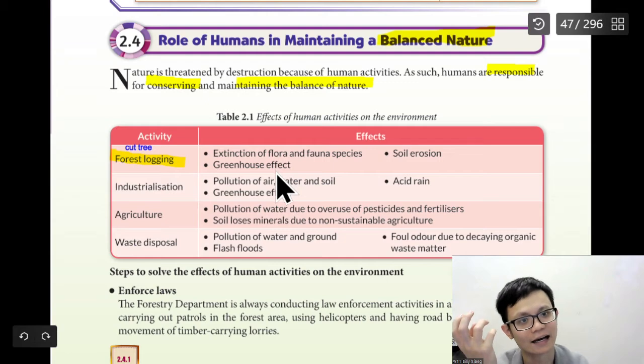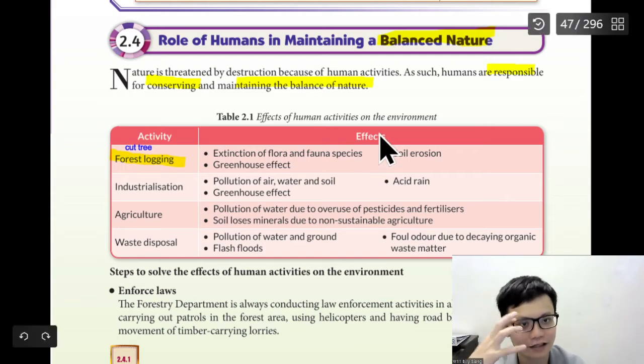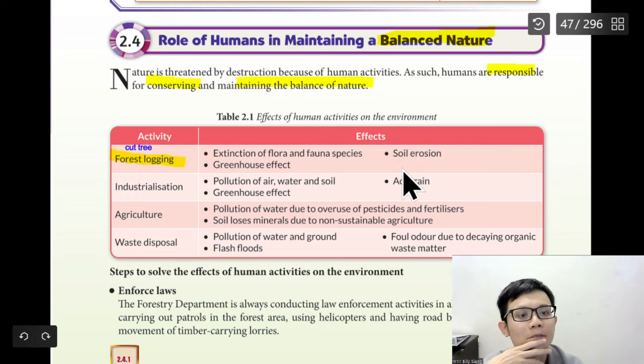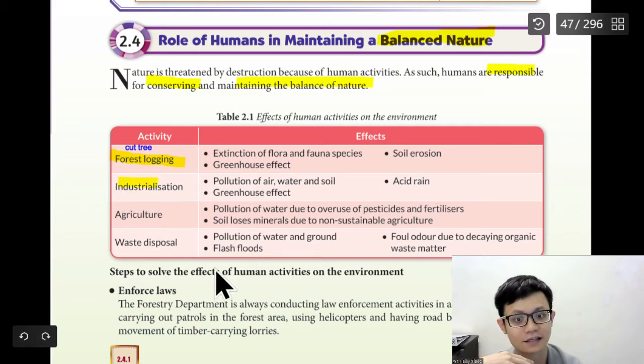Greenhouse effect is like the earth is getting hotter. Greenhouse, okay, you can Google greenhouse. Greenhouse means inside there are plants, but it's actually hotter. Okay. Soil erosion, tanah runtuh. Okay, industrialization, what's the effect? Acid rain and so on.